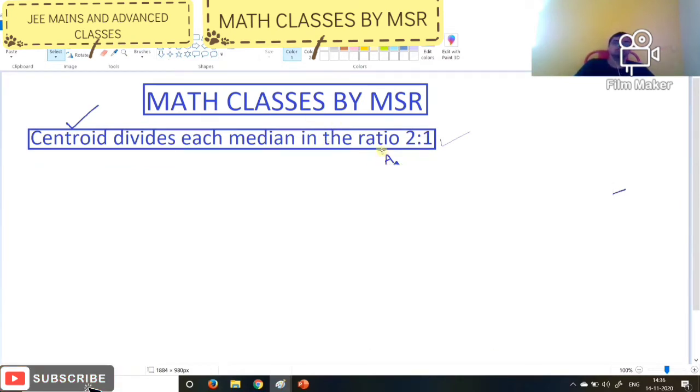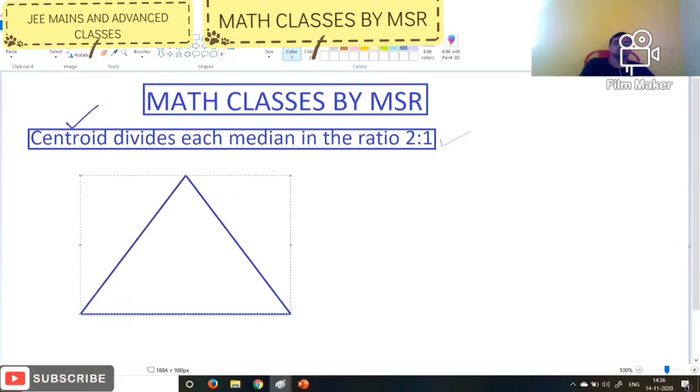Now what we are going to do is take any triangle. It is true in any triangle. Draw three medians. I told you what a median is: a line segment drawn from the vertex to the midpoint of the opposite side.